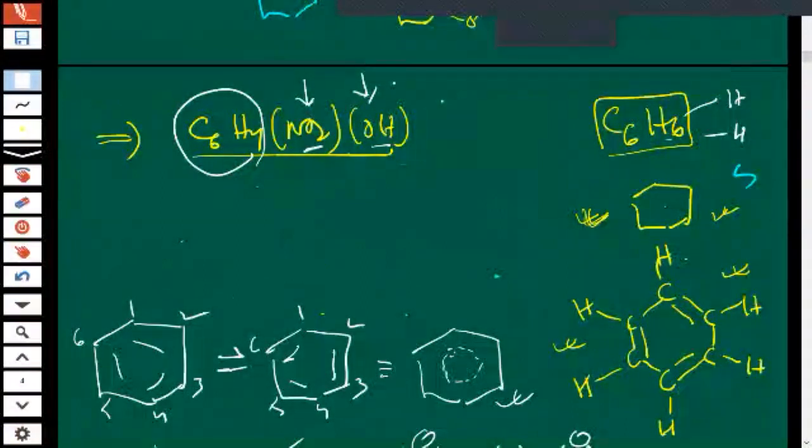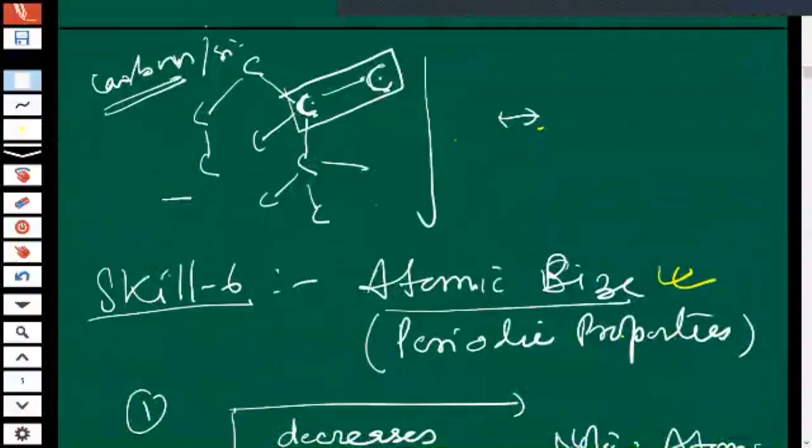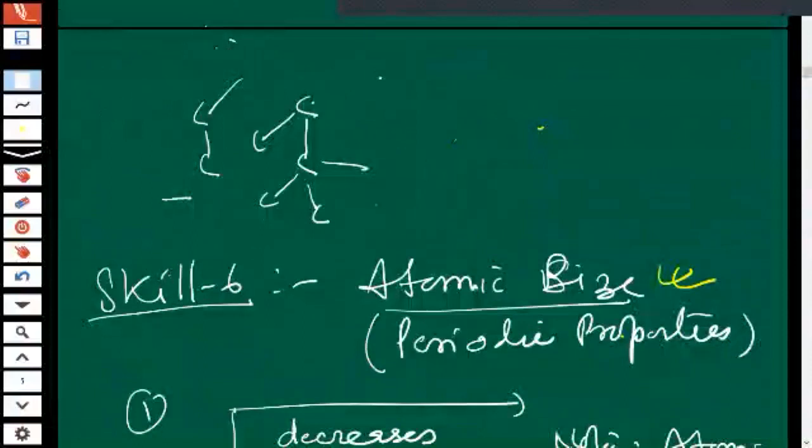Did you understand, children? Okay, and instead of that H, two other groups came. So I want to know how many structures, how many molecules can you draw from this molecular formula? My main question is this only. So try on your own.